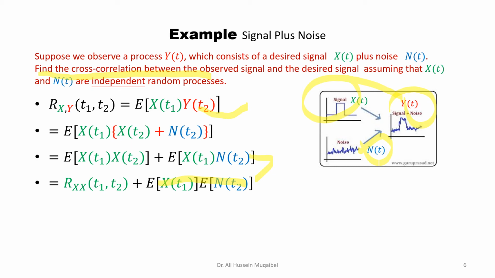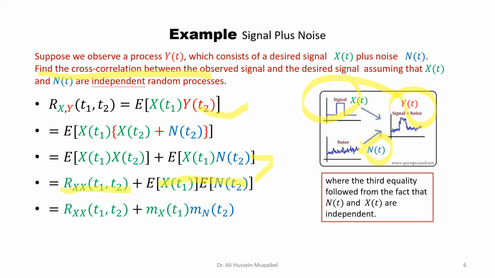The first expression is nothing but the correlation at the input. Now, the second expression, we get the mean of the input and the mean of the noise. So the cross correlation equals the input correlation plus the mean of the input times the mean of the noise signal. So if one of these is equal to 0, then we get the cross correlation equal to the input.